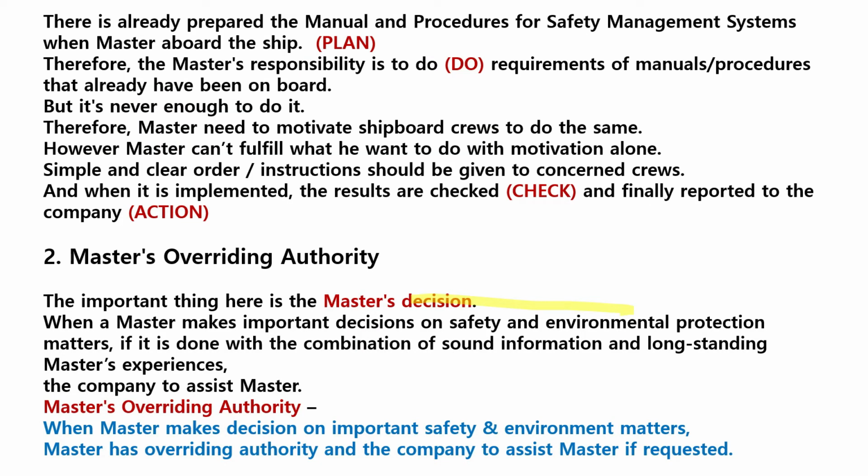The manual and procedures for the safety management system are already prepared when the master is on board the ship. That's the plan. Therefore, the master's responsibility is to do the requirements of the manual and procedures that are already on board.